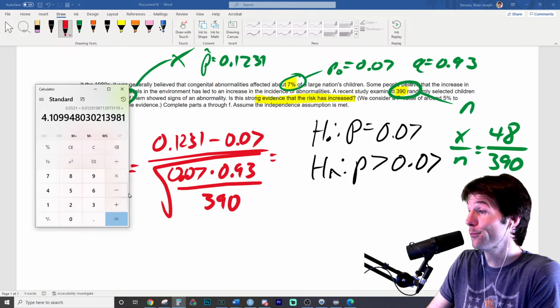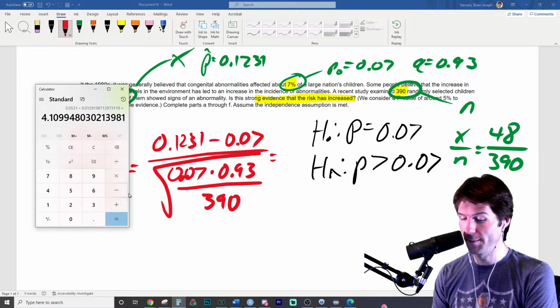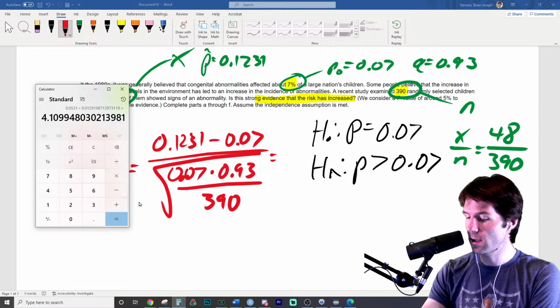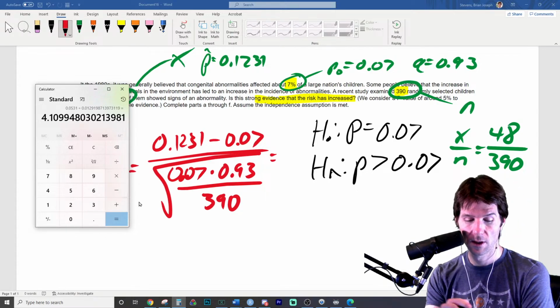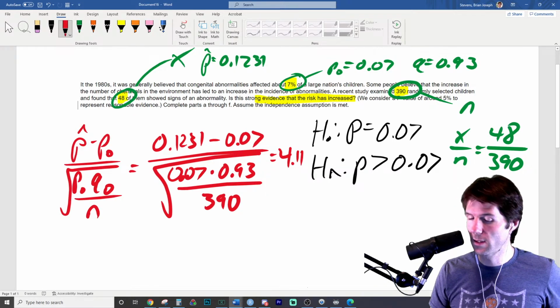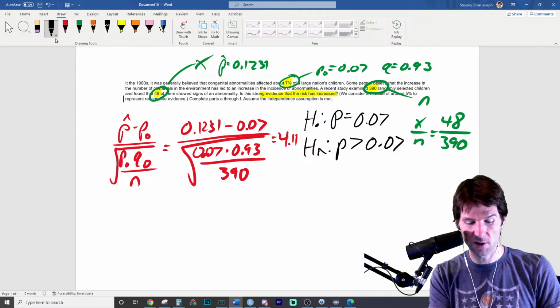4.11. I can tell you the p-value. Now, this is where, once again, on a test, people say, well, how would I be tested on this? So on the test, if you get a z-score of 4.11, here's how the David M. Lane is going to look.